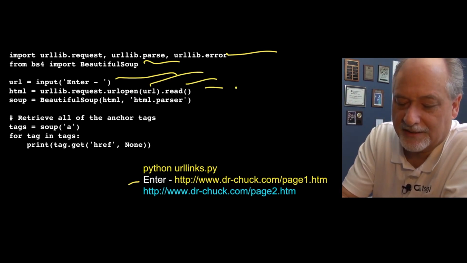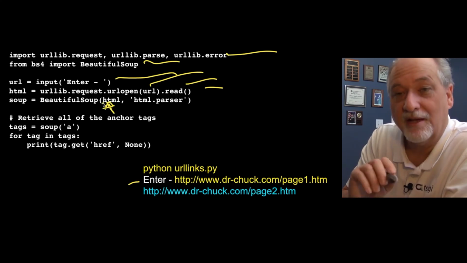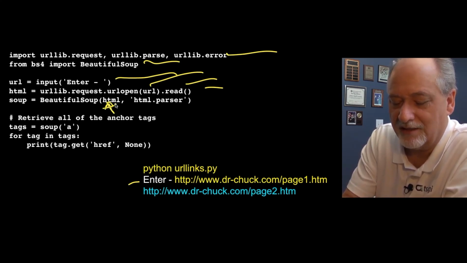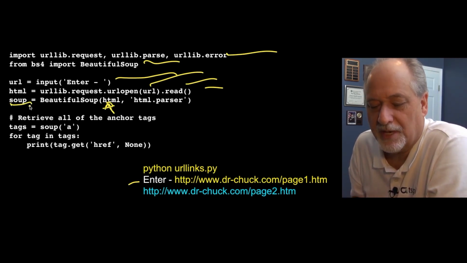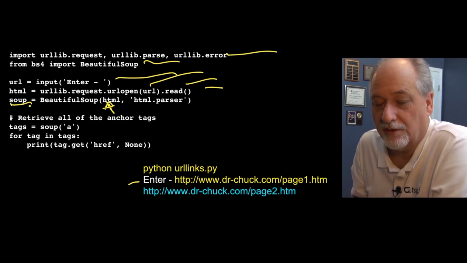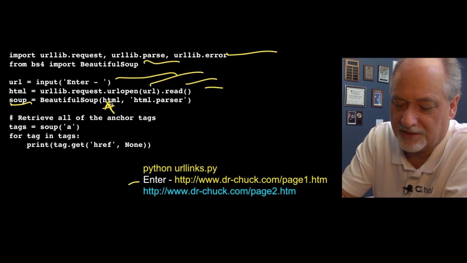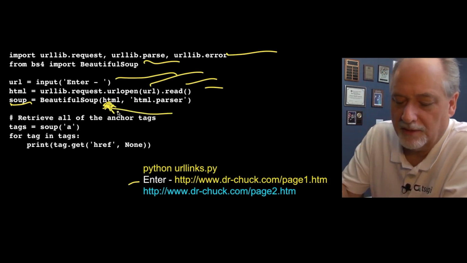And then we're going to pass the data we got back. This is going to be bytes, but Beautiful Soup knows all about bytes and all about UTF-8, and it figures that out. You just say, hey, take that stuff I just got and tear it apart using HTML and give me back a soup object. Now the soup object is something that you can run queries against. So it parses it, it deals with all the imperfections and inconsistencies in this HTML byte array, and it fixes that and gives that back.